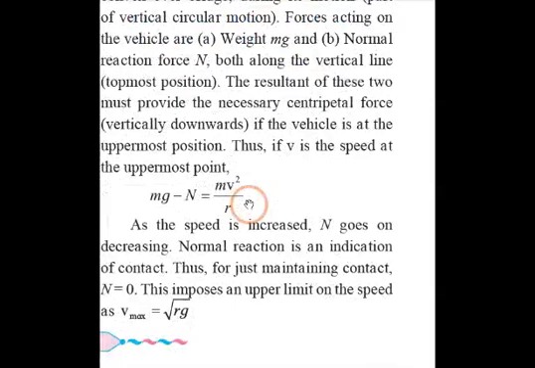Now as the speed increases, N goes decreasing. क्यों? Why? Because यहाँ पे आप दोनों को inversely proportional दिखाई देंगे. Normal reaction is an indication of contact. So for just maintaining contact, N can be 0. If N is 0, then mg is equal to mv square upon r. So we know that v is equal to root of rg. That is the upper limit on the speed. v max यहाँ पे हमें मिल रहा है root rg, which is at the uppermost position of that particular vehicle. Clear with this?